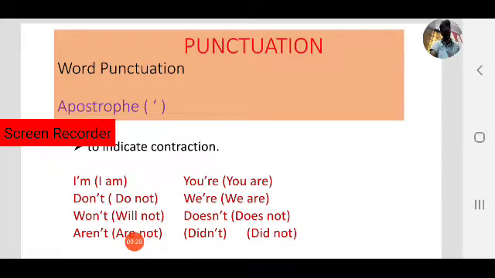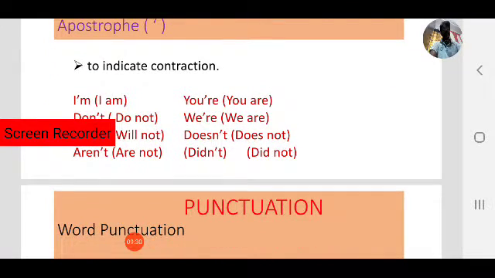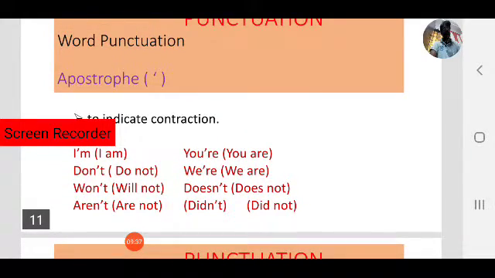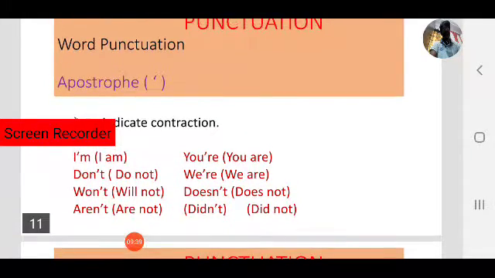I am, I'm. You are, you're. Do not, don't. We are, we're. Will not becomes won't. Does not becomes doesn't. Are not becomes aren't. Did not becomes didn't, okay.